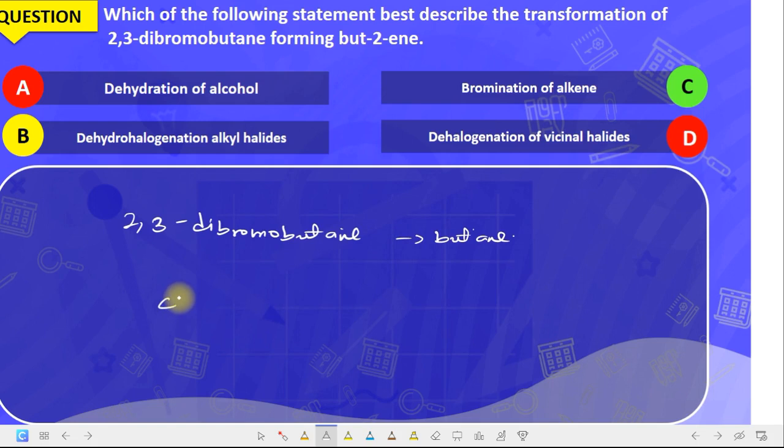Now what is 2,3-dibromobutane? This is CH3, this bromo group, Br, then you have H, C, Br, H, and then CH3. Now whenever you have two bromo groups like this in such a way that they are adjacent to each other, you call the compound vicinal dihalide. What do you call it? Vicinal dihalide.